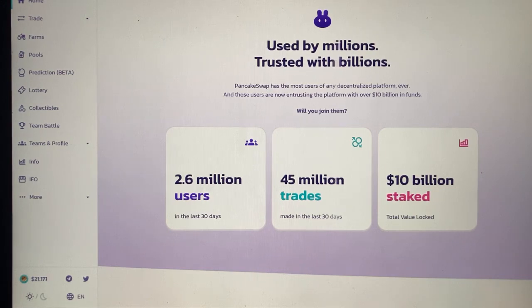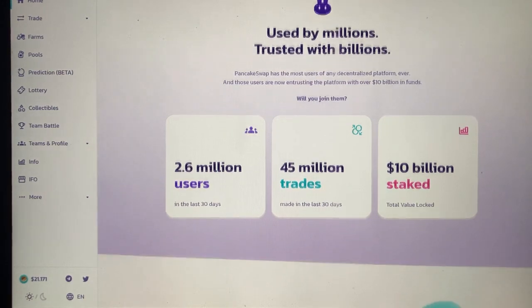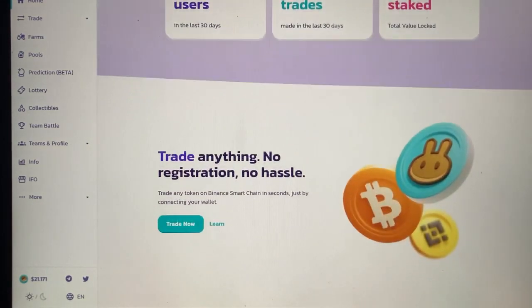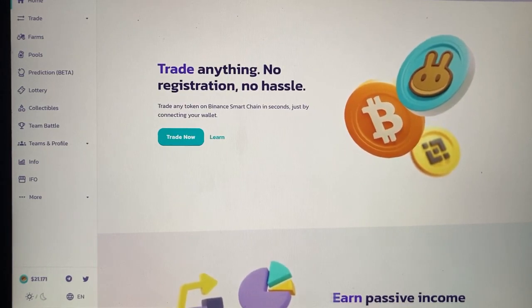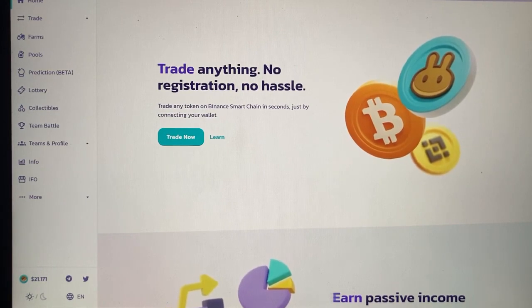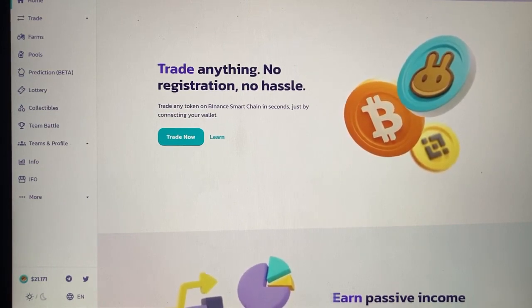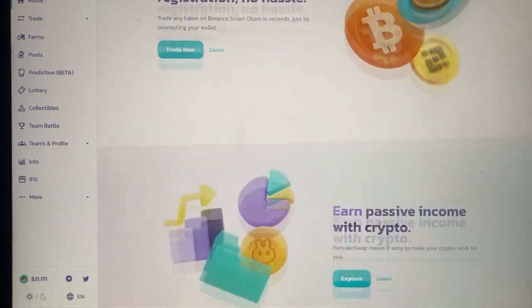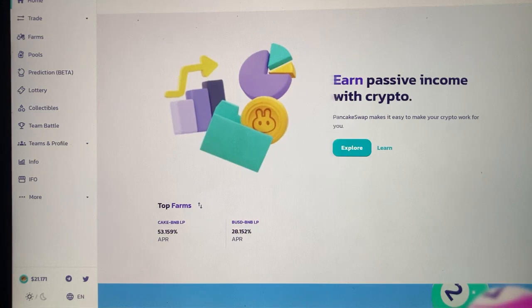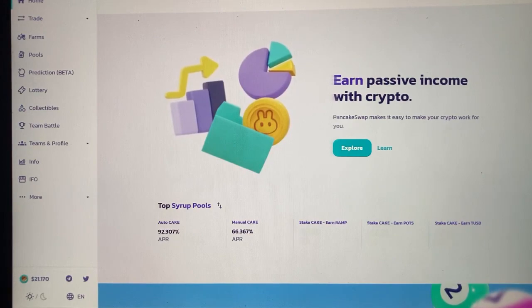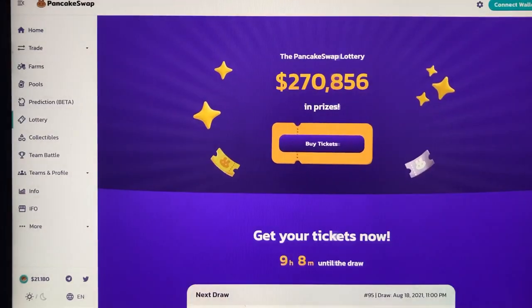PancakeSwap also allows users to farm additional tokens, such as Cake and Syrup. On the farm, users can deposit LP tokens and get rewarded with Cake. PancakeSwap allows users to trade BEP20 tokens, provide liquidity to the exchange, and earn fees. Stake LP tokens to earn Cake, stake Cake to earn more Cake, and stake Cake to earn rewards of tokens of other projects.